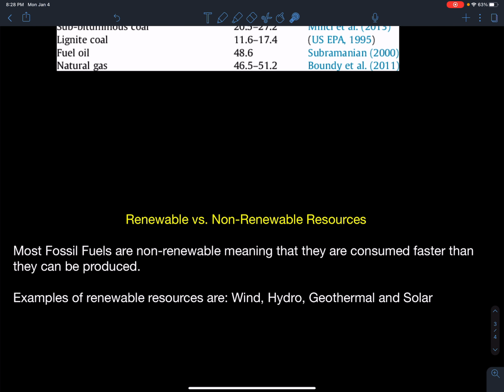They're going to run out, and they get more and more expensive as we use them. So there is a push to start using more renewable resources such as wind, hydro, geothermal, and solar energy. That will be around for a very long time. If we use that, then we don't have to worry about running out of those precious fuel sources. And a lot of these are cleaner.